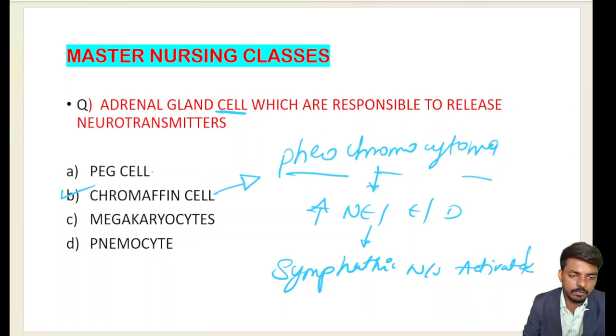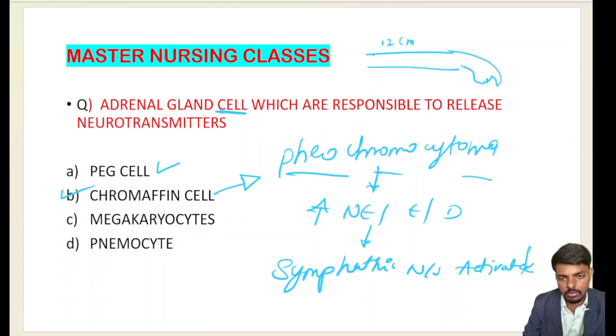Next, PEG cells. PEG cells are present in our fallopian tube, which is 10 to 12 centimeters long. There is ciliated columnar epithelium, and in between the ciliated columnar epithelium there are cells responsible for providing nutrition for the zygote and the inner environment of the fallopian tube. Those are the PEG cells. So a direct question is that the location of PEG cells is the fallopian tube.